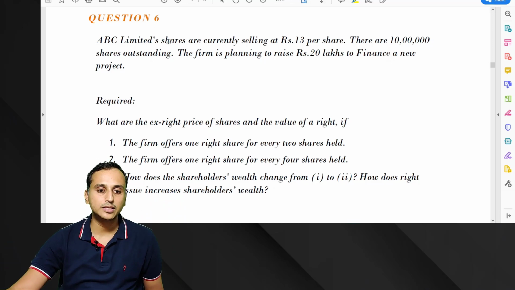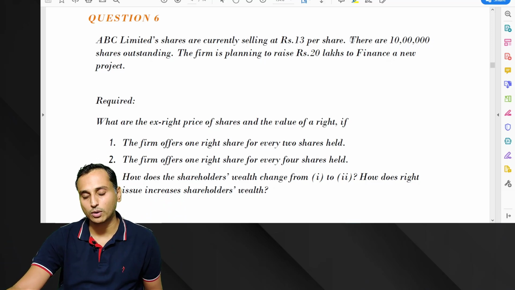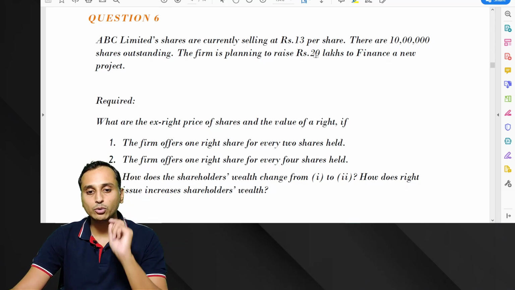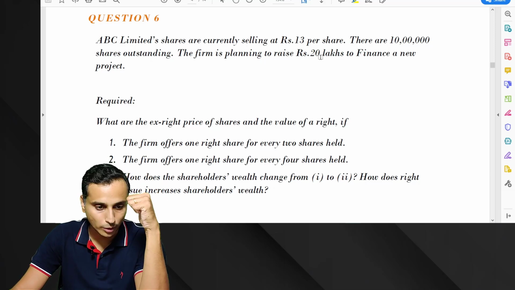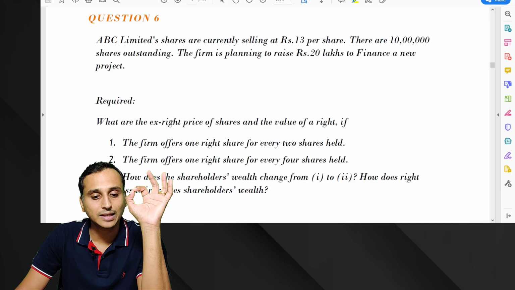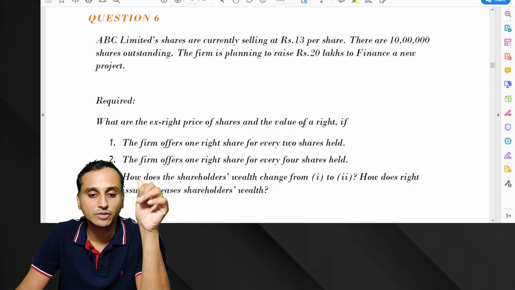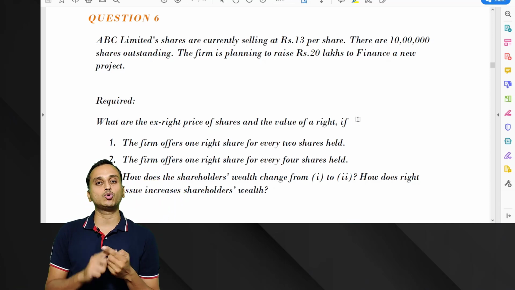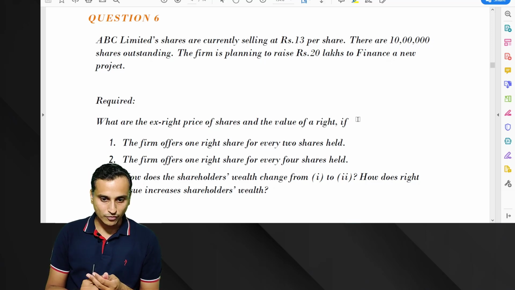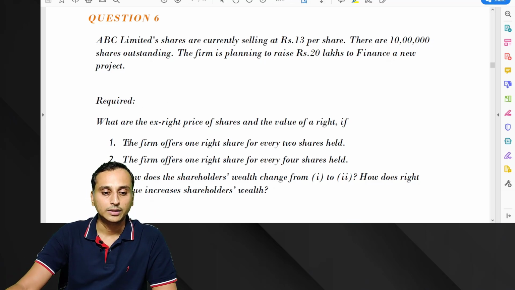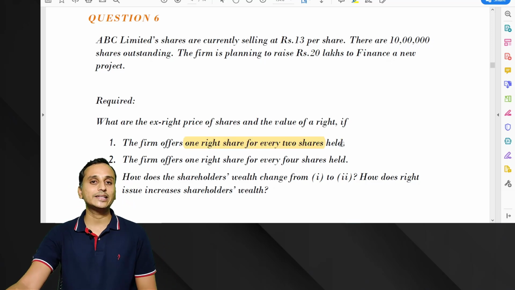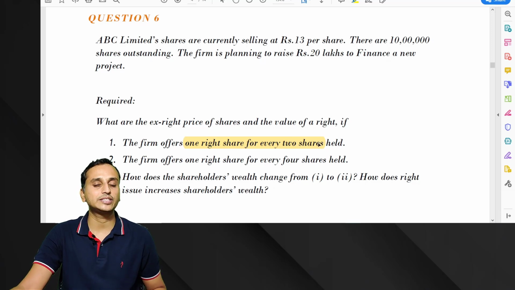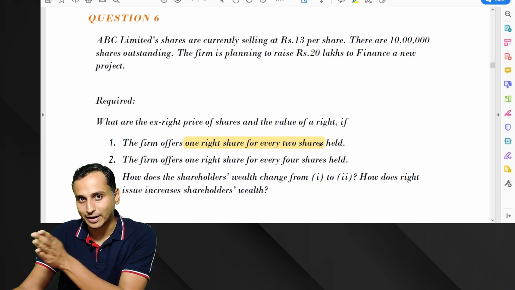ABC Limited shares are currently selling at rupees 13 per share. There are 10 lakh shares outstanding. The firm is planning to raise 20 lakhs to finance a new project, so additional funds of 20 lakhs are required. What are the ex-right price of the shares and the value of the right? So they ask you to calculate these two things: ex-right price and value of a right. In case 1, the firm offers 1 right share for every 2 shares held, that is the rights ratio is 1:2. What is the ex-right price? What is the value of the right?